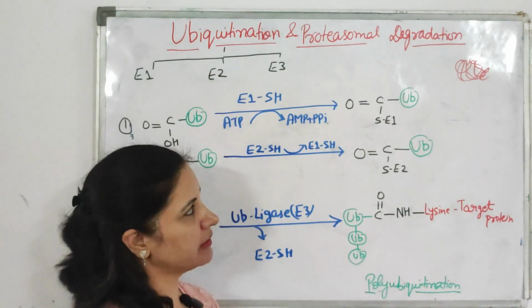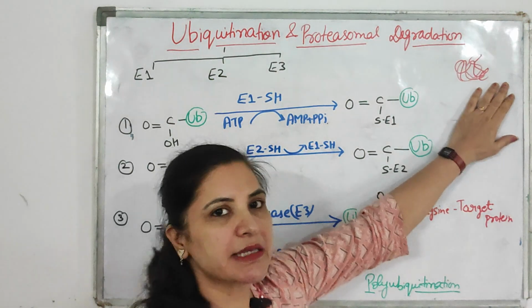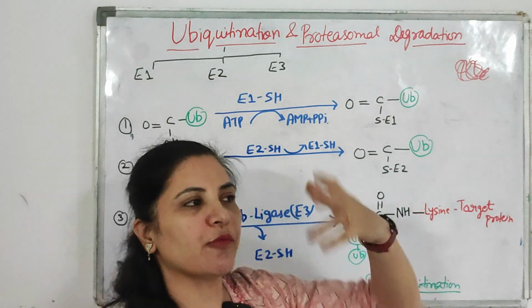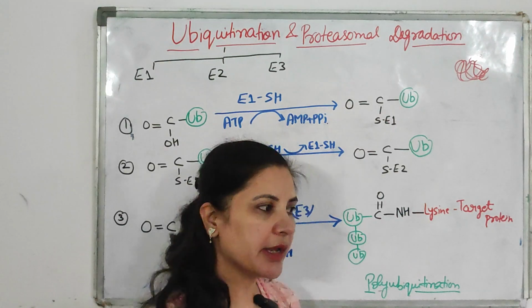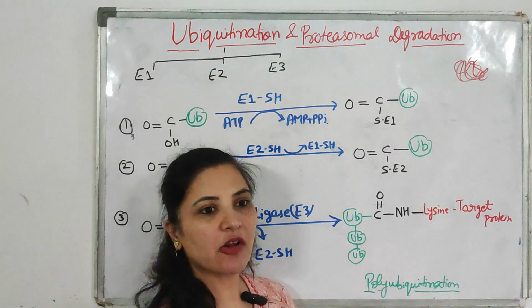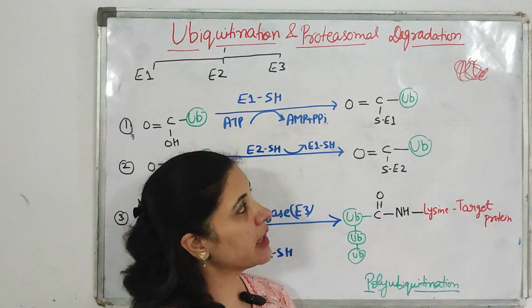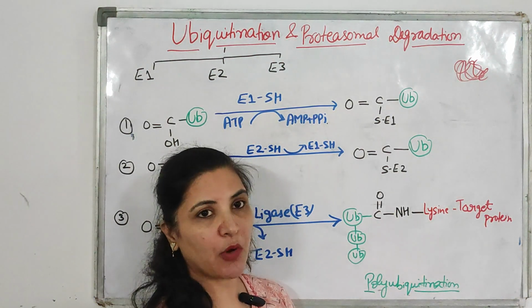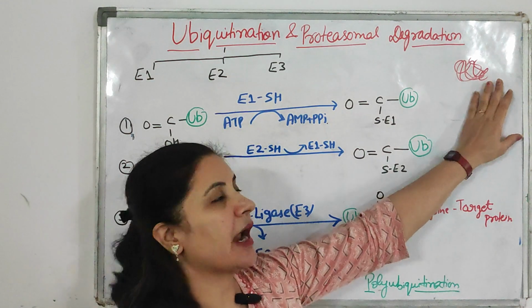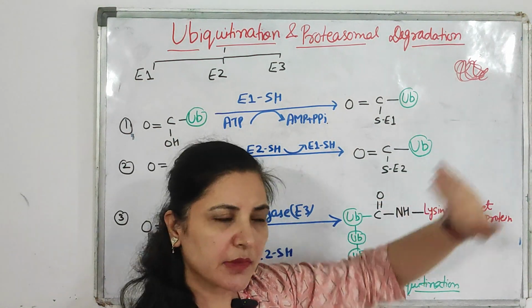Then what will happen? This protein will not remain as such inside the body, because if it does not undergo degradation, it will remain in the body and cause a number of disorders. So the mechanism is that a protein which is non-functional inside the body undergoes degradation.